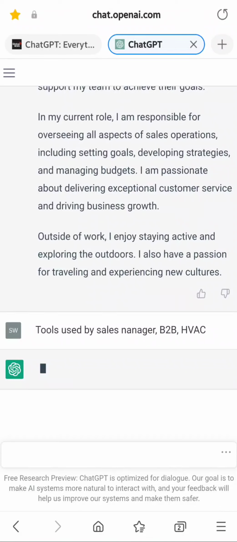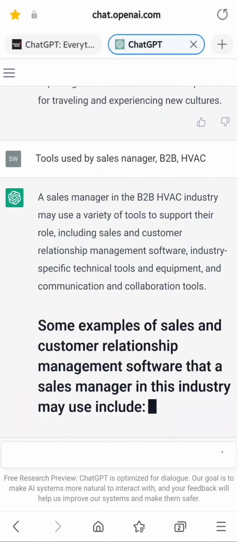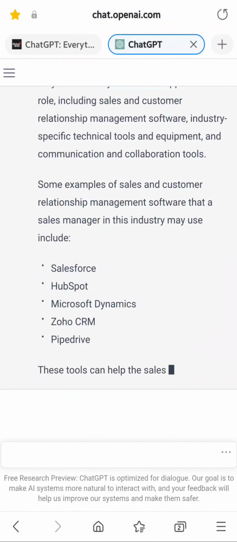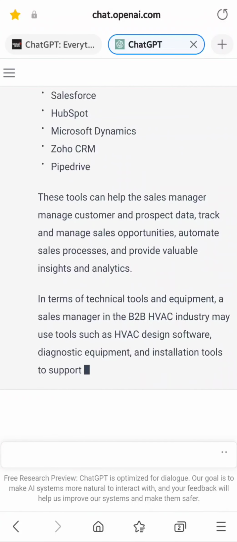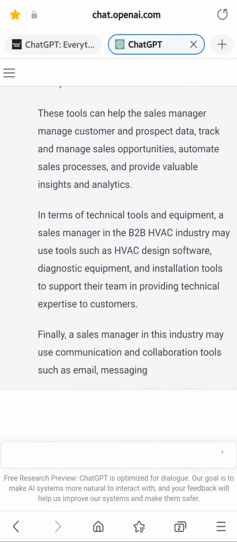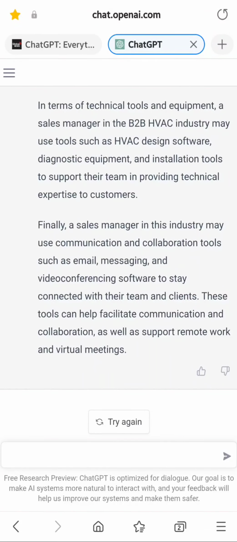So the online application right now is available at chat.openai.com. You're going to have to register, verify, and then you can start exploring it if you want to navigate around. Oops, so it corrected my typo, I said manager wrong, it corrected that too. So it's giving you the tools as well. But then again, when I type in the tools, you still have to know if you are using that tool, otherwise it makes no sense. So add the tools that are asked by the job description. Hopefully this gives you a good exercise. Go ahead and do the exercise, and then you can start doing the resume writing based on this. But then again, ensure that you qualify for the role.